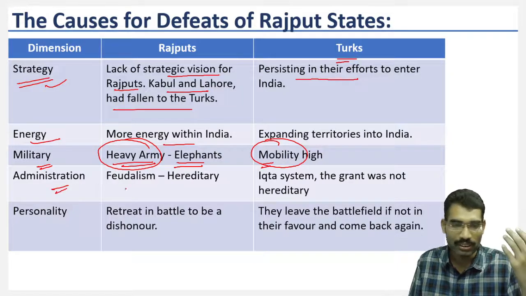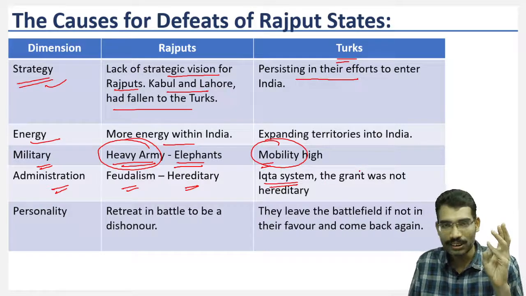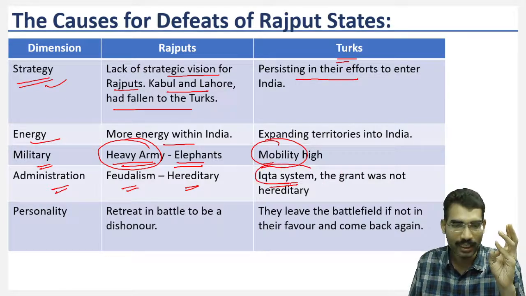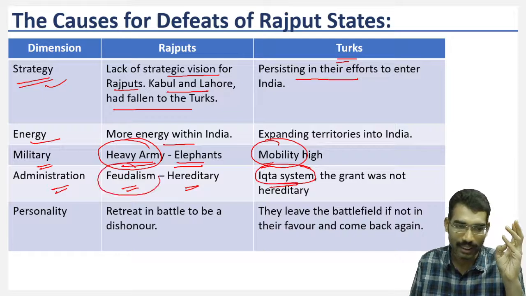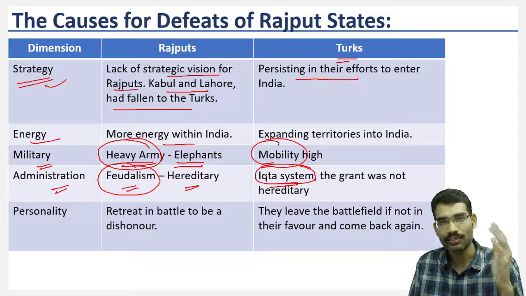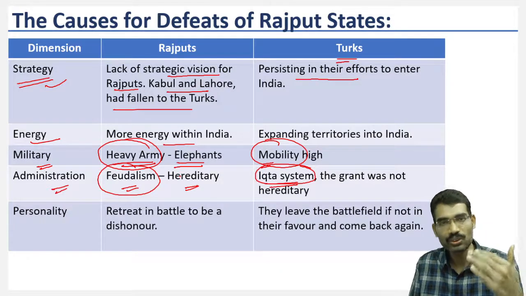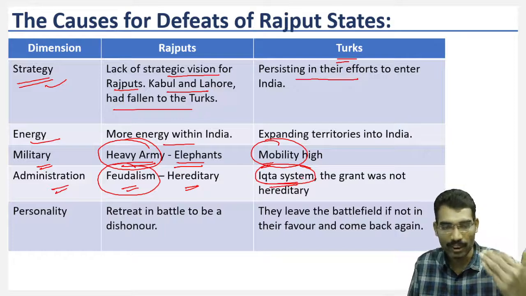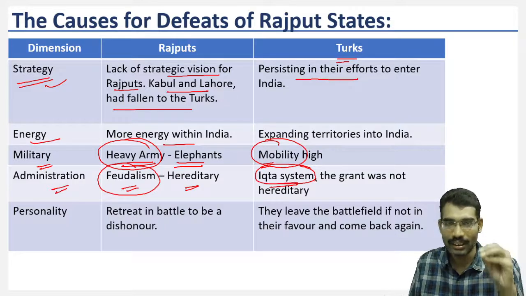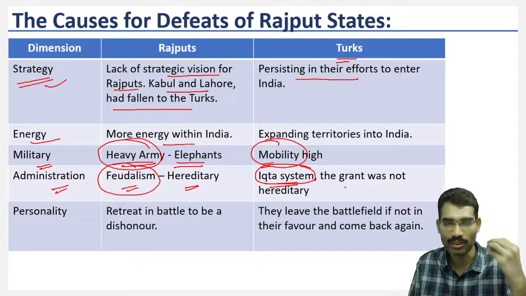Now, administration wise, feudalism was hereditary in nature. Here, the Ikta system was followed by Turkish people. This means for administration, for salaries, they gave land like in the case of Rajputs. However, this was not hereditary. In the case of Rajputs, one hereditary leader can give the lands to the next generation. When it comes to the Ikta system, the centralized administration takes away the land whenever the Sultan or the king wants.